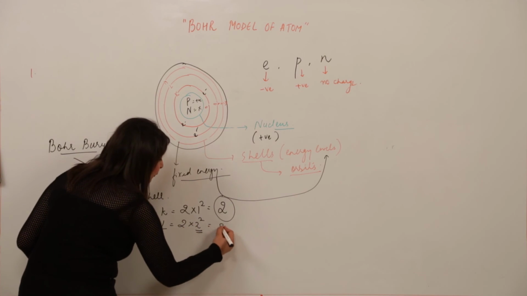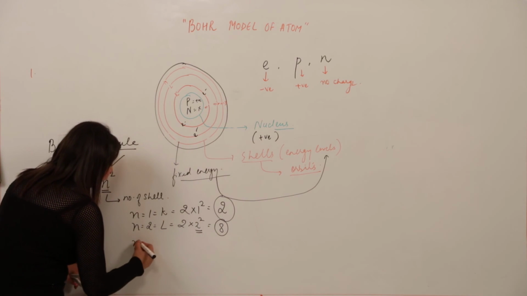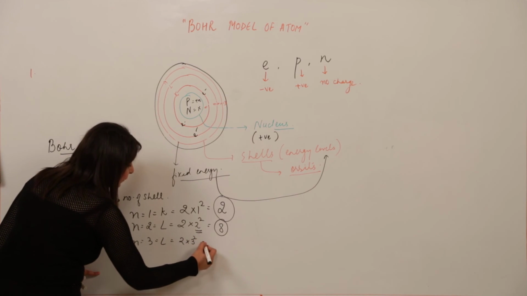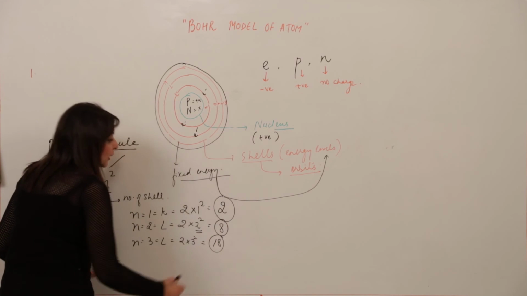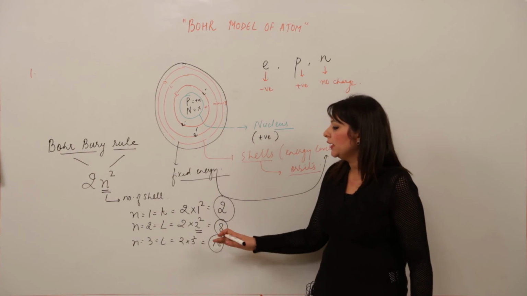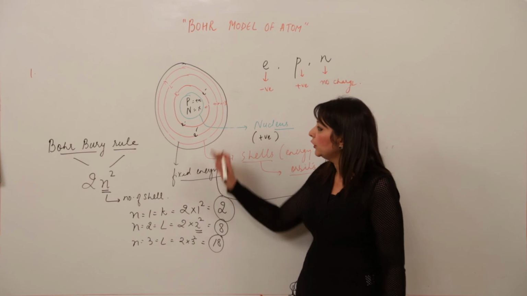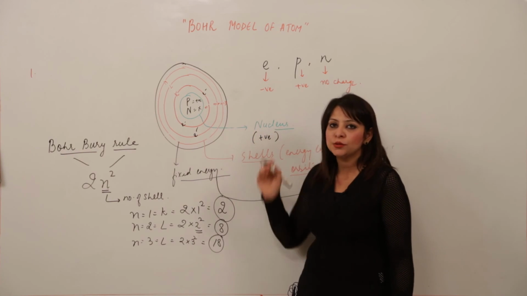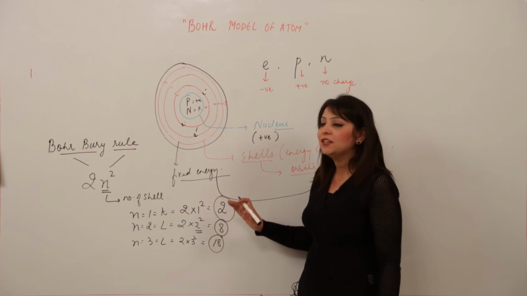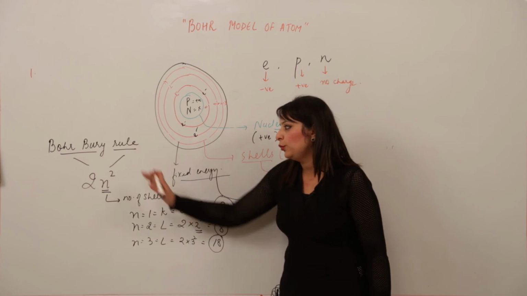So it comes out to be 8. Similarly for the third shell, I am putting 2 into 3 square, so it comes out to be 18. So these are the maximum electrons that a shell can accommodate. This is how you can calculate the maximum number of electrons for the different shells, K, L, M and so on. And by this, we can arrange the electrons following the Bohr-Bury rule.